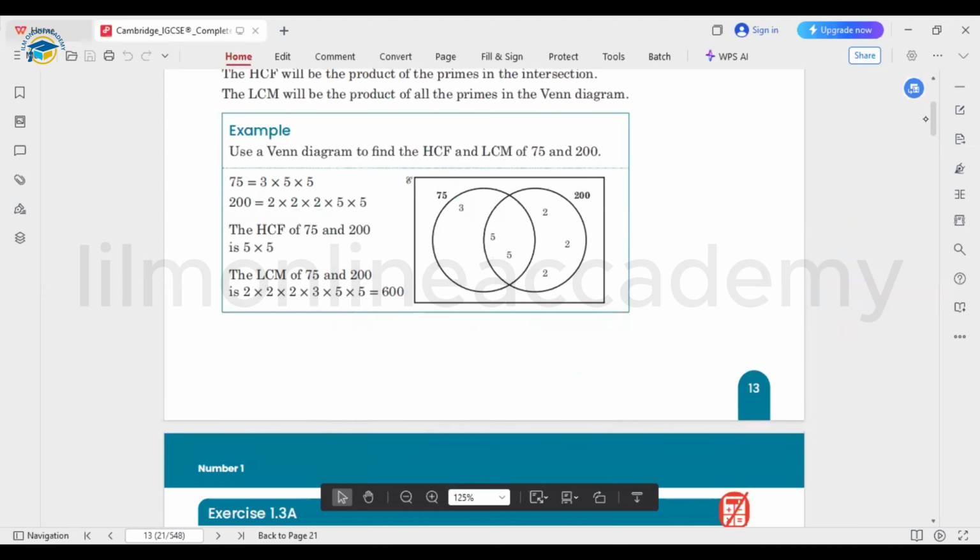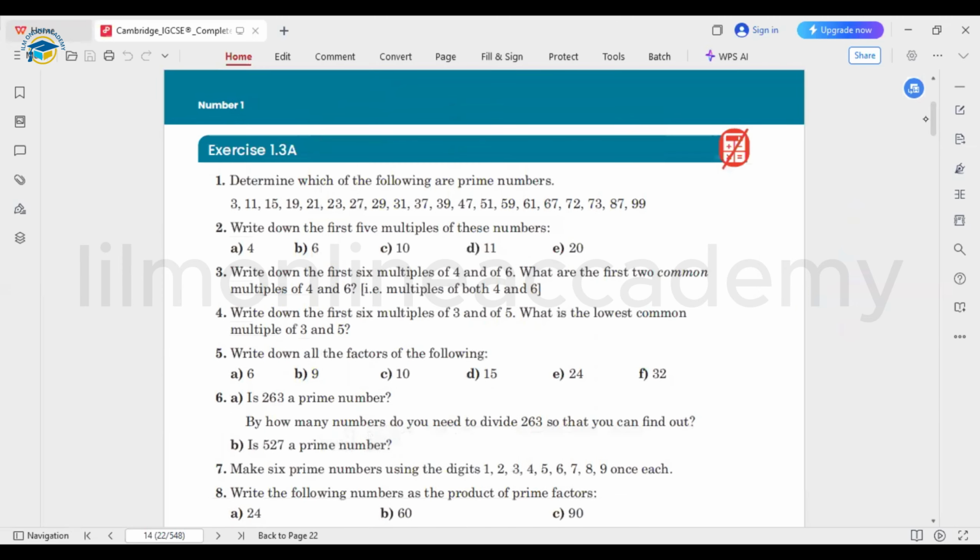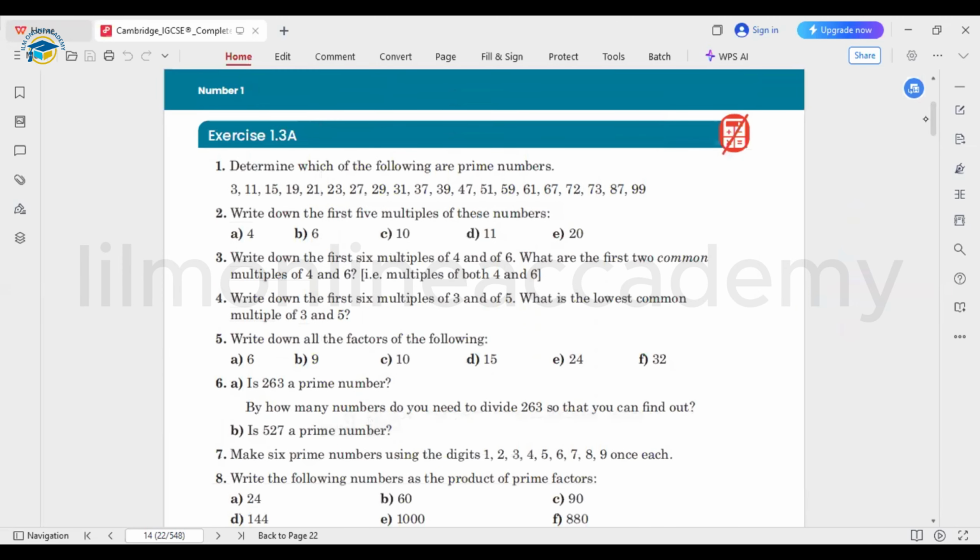According to all these concepts about number facts, we need to start exercise 1.3a. Okay students, starting exercise 1.3a, in the first question they are saying that you need to determine which of the following are prime numbers. From all of these, we need to pick the numbers that are prime.